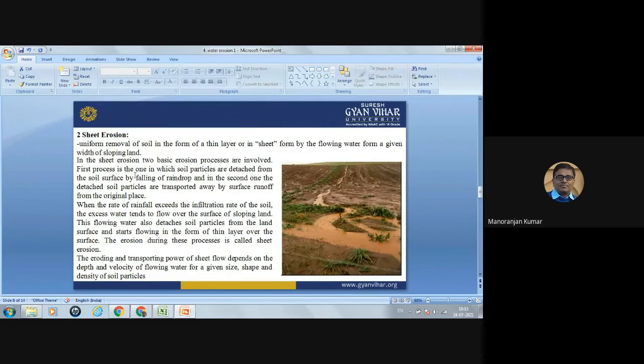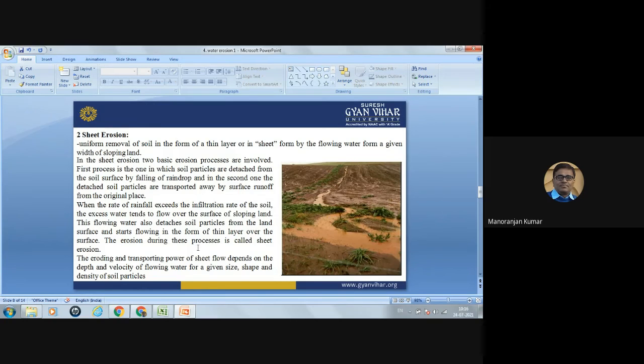The first process is one in which the soil particles are detached from the soil surface by the falling of the raindrop. In the second process, the detached soil particles are transported away by surface runoff from the original place. So there are mainly two processes. In the first, the soil particle detaches from its place, and in the second, that soil particle, along with the water, flows in the form of a sheet by surface runoff.